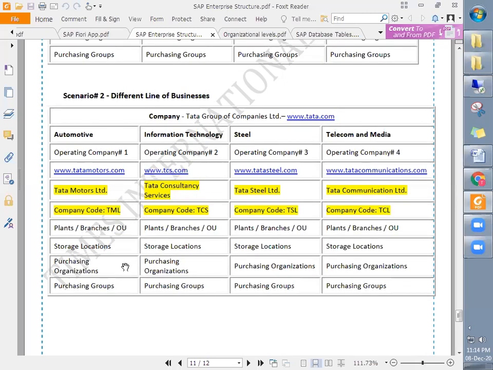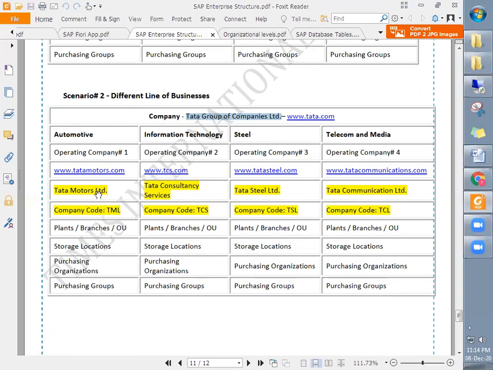Similarly in SAP, if they would like to implement SAP for their automotive business, then to represent this Tata Motors company, a company code is created in SAP. The group is represented as a company in SAP, and the individual business is represented as a company code in SAP. You see, for different businesses, different company codes are available.